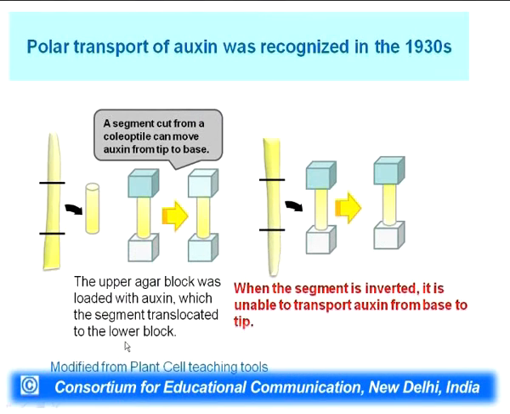So, you can see here this experiment has been done with the same block, but the coleoptile is inverted. So, this stem part is shown, and what has been shown is that when the segment is inverted, it is unable to transport auxin from base to tip. So, the auxin can move, but it is not moving from up to down via the gravity of the earth, it is moving via a mechanism which allows it to move in a particular direction.